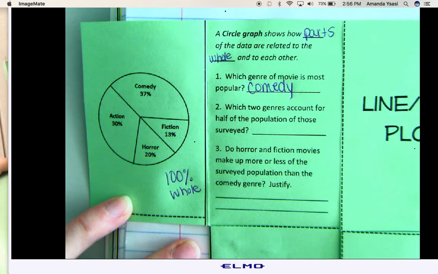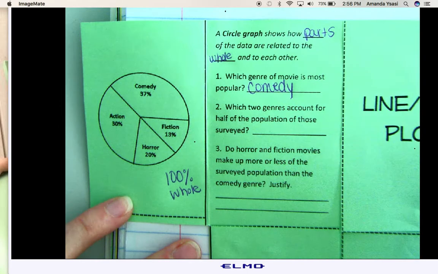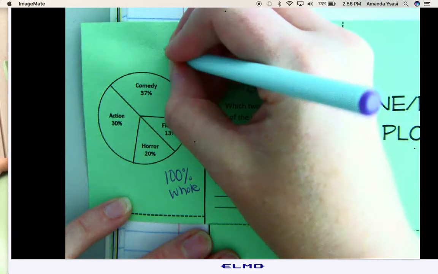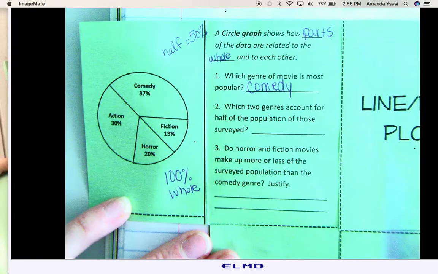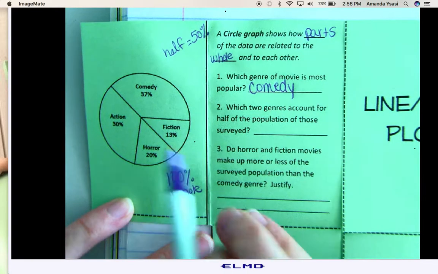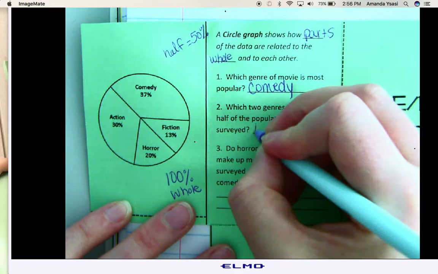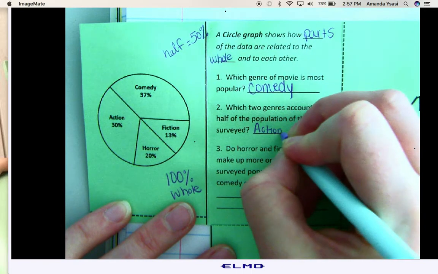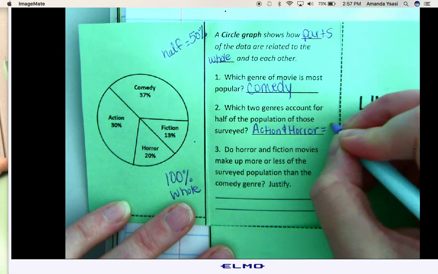Which two genres account for half of the population of those surveyed? So what would half be? What percentage would half be? Half would equal 50%. So do any of these add together to get 50%? Well, it looks like I could do 30 and 20. What's 30% plus 20%? That's 50%. So we can write action and horror make up 50%.